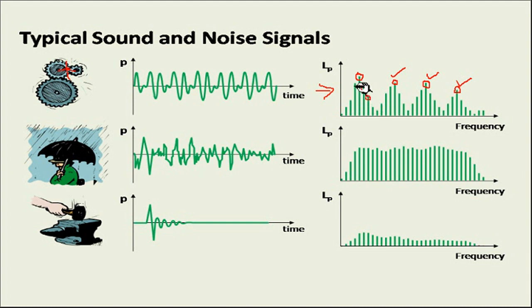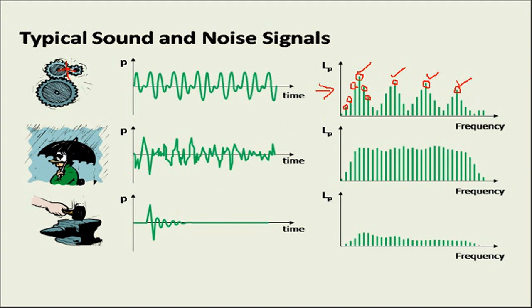These sideband frequencies will occur at a distance of the shaft frequency from the gear mesh frequency, because the shaft is there and the gear is mounted on this particular shaft. So the shaft frequency will be there in hertz, and the mesh frequency will also be there in hertz. So this is the mesh frequency, and these sideband frequencies will occur at a distance of the shaft frequency from this. So many different frequencies are there in it.